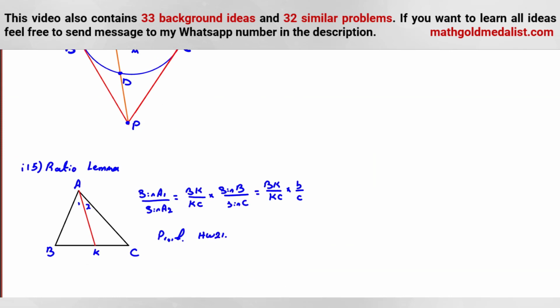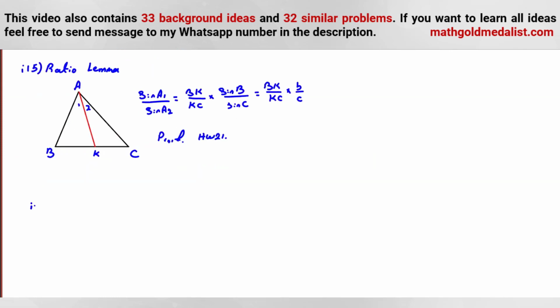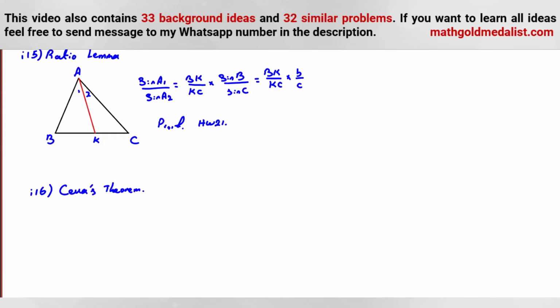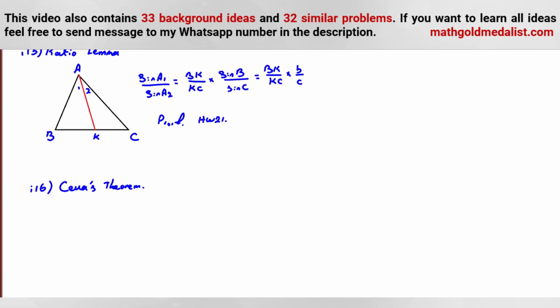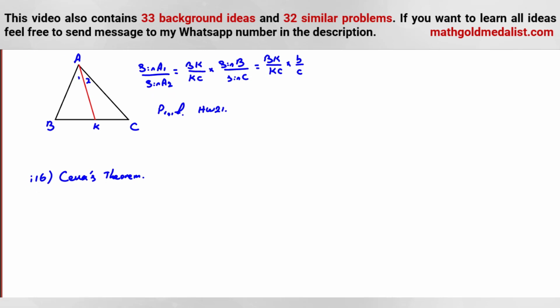Now, let me tell you what Ceva's theorem is. You can use it without proof, but if you search for the proof in Google, there are lots of proofs. Or if you couldn't find any good proof, feel free to send a message to my WhatsApp number. For Ceva's theorem, we can say what? We can say that, for example, we have a triangle